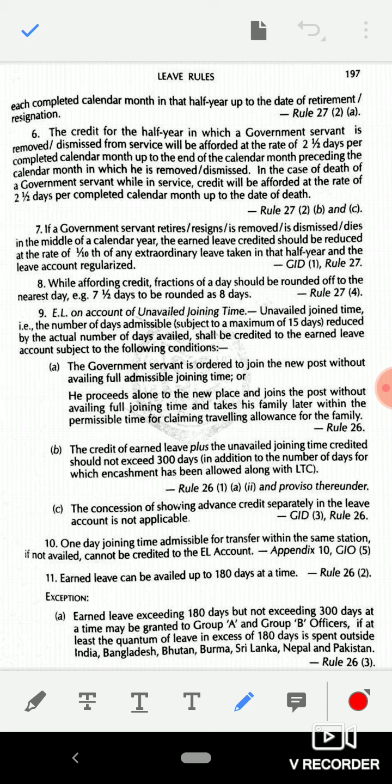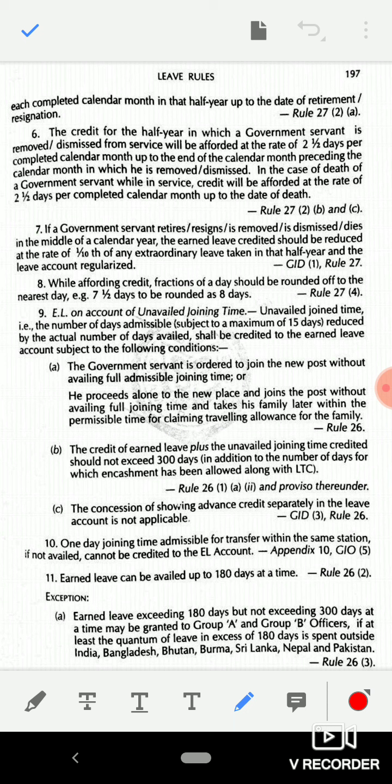B part, the credit of earned leave plus the unavailed joining time credited should not exceed 300 days, in addition to the number of days for which encashment has been allowed along with LTC. Rule 26 1A subdivision 2 and proviso thereafter. C point, the concession of showing advance credit separately in the leave account is not applicable according to GID 3, Rule 26. 10th point, one day joining time admissible for transfer within the same station, if not availed, cannot be credited to the earned leave account.